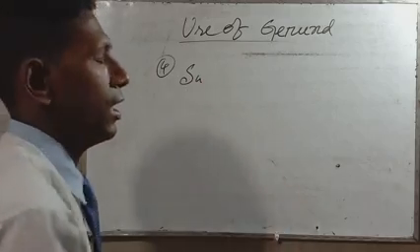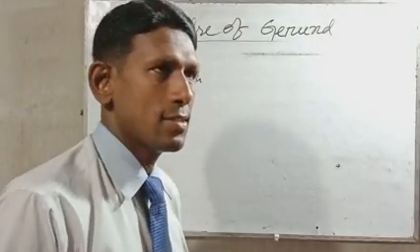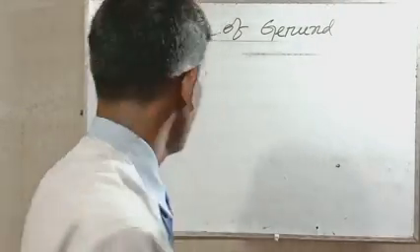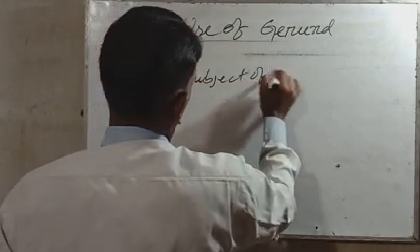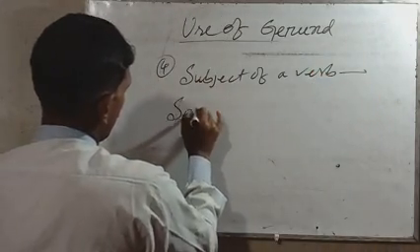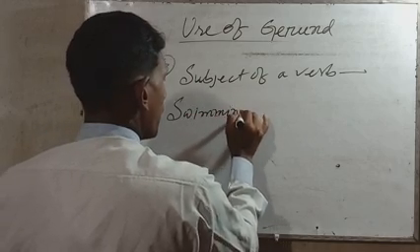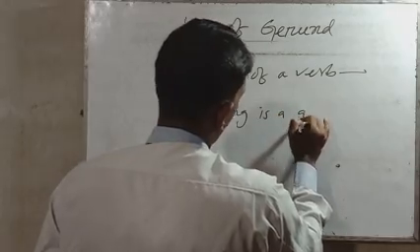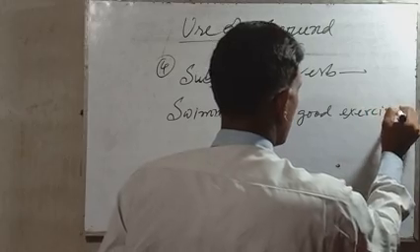Number four. That means gerund acts as the subject of a verb. That means, swimming is a good exercise.